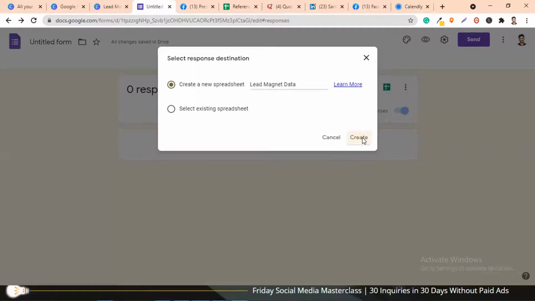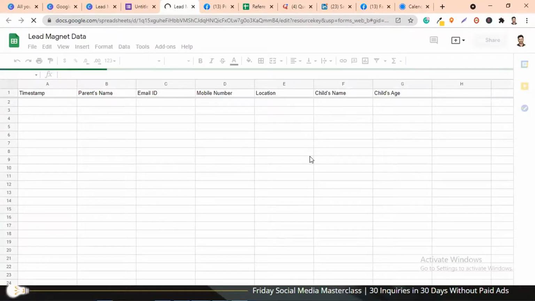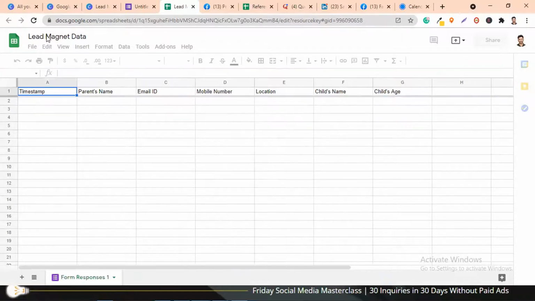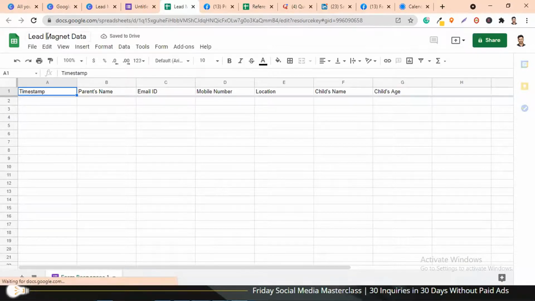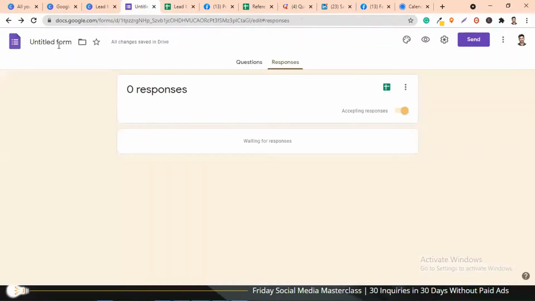In a new window a new Google Sheet gets opened. This Google Sheet is not an Excel sheet loaded on your desktop. It is an online sheet, so you can access it anytime. You simply log into your Chrome, go to Google Sheets, and you will see this sheet in that dashboard.